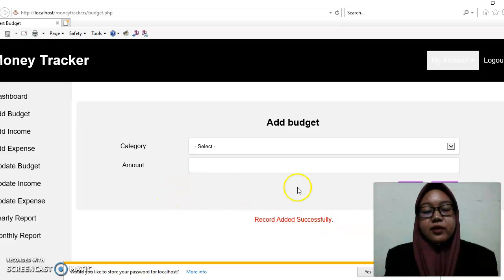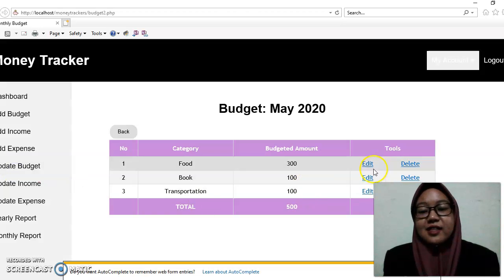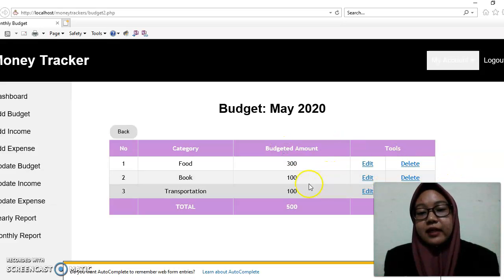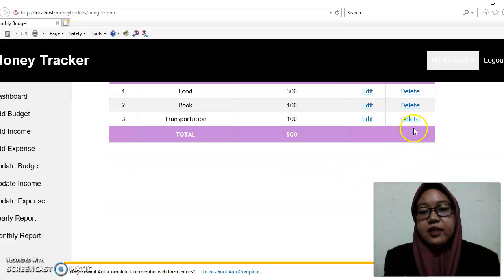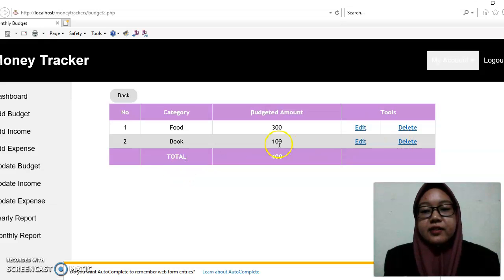If the user wants to update something regarding the budget, they can click update budget, which makes it easier to see. Here they can edit or delete an item they already added. For example, if they want to delete transportation, they can delete it and it is deleted automatically. Then the next one is for the book.